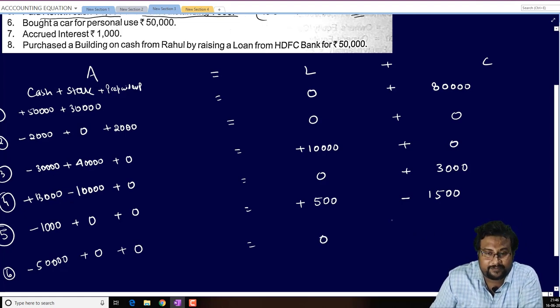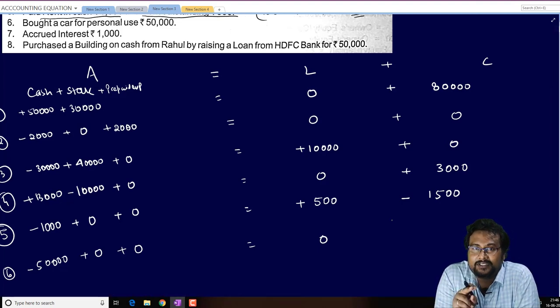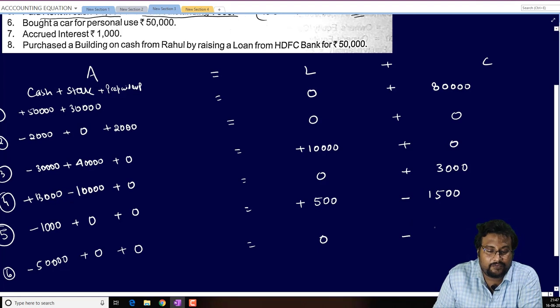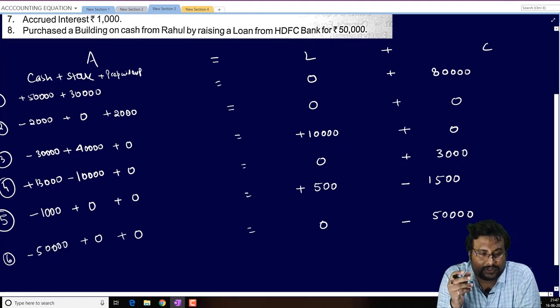But as we know, drawing and interest on drawing will be minus from capital, because drawing will decrease the capital. So bought a car for personal use, 50,000, will be minus from where? Minus from capital. So how much? 50,000 minus from capital.